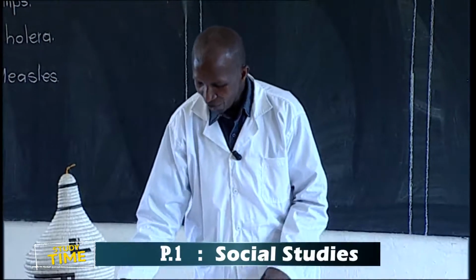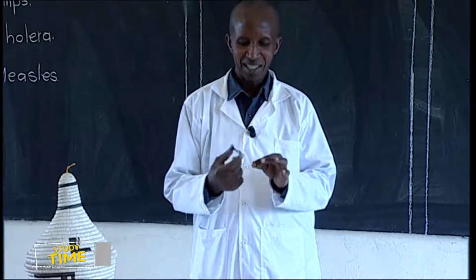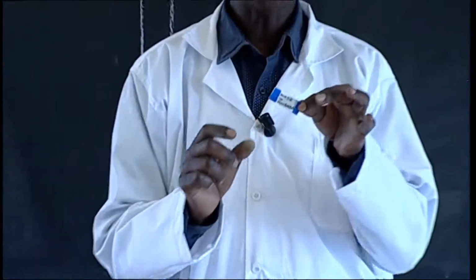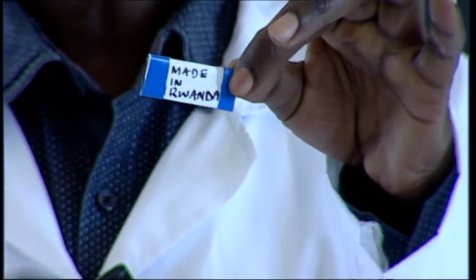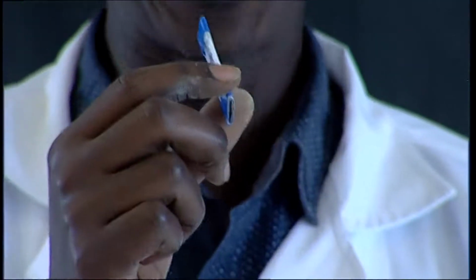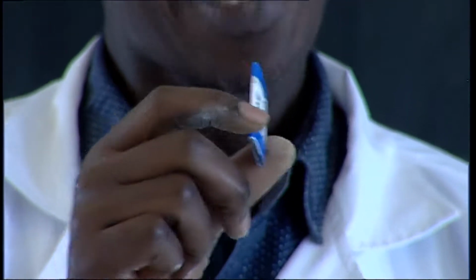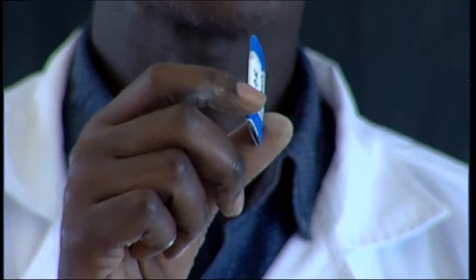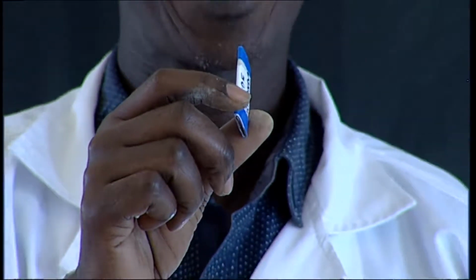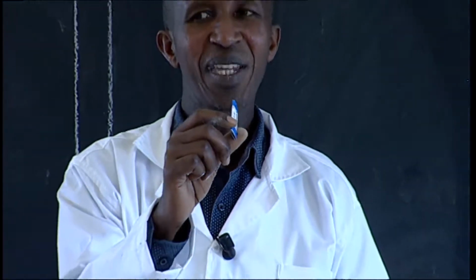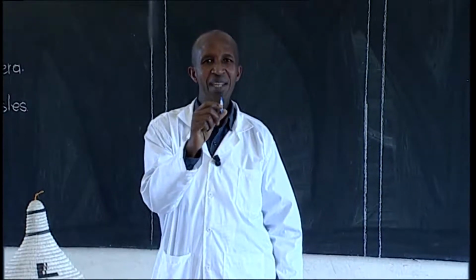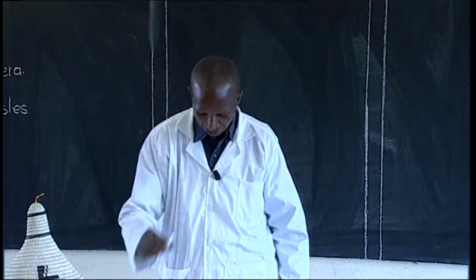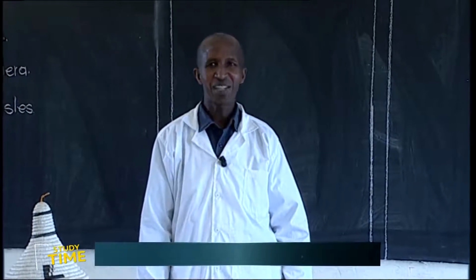I also came with a chocolate. It is here, made in Rwanda. You can see it even has the colors of our country. It is made in Rwanda. It's also very sweet. When you eat it, you cannot think of eating a chocolate from another country. And this is what the government is calling us for, to eat locally made products. Good children, I have liked you so much.